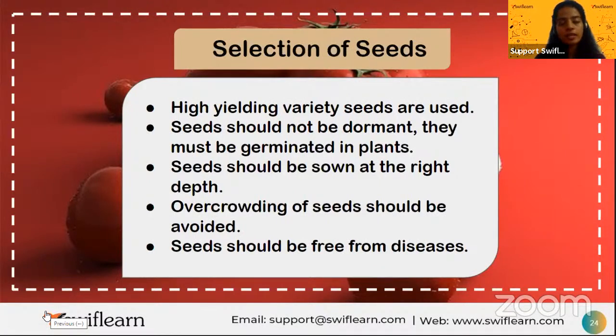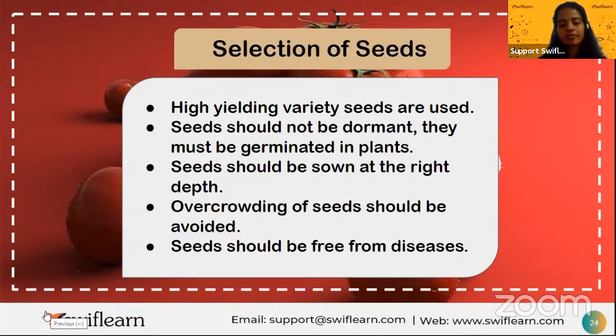See, if we're growing mango, mango requires only one seed to grow. And if you are going to sow lady's finger, okra, right, you require 2 seeds. While if you are going to cultivate chilies, you require 3 seeds. So for each crop, the number of seeds are different. So you must be clear that overcrowding of the seeds should be avoided. The number of seeds should be limited depending upon the crop that you are going to cultivate.